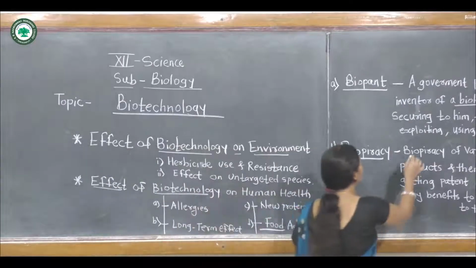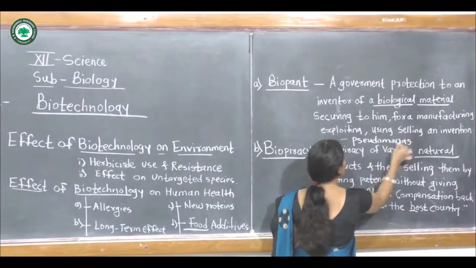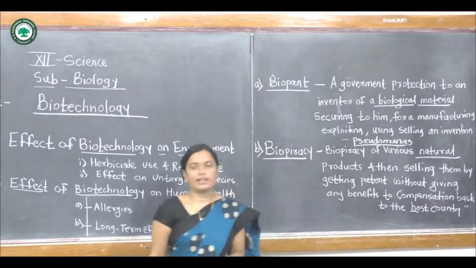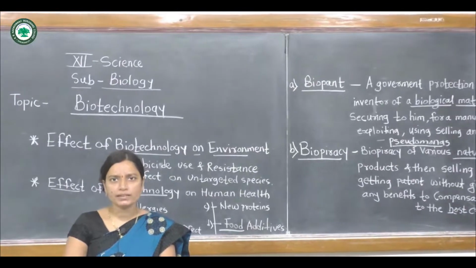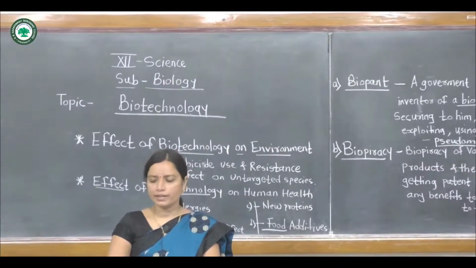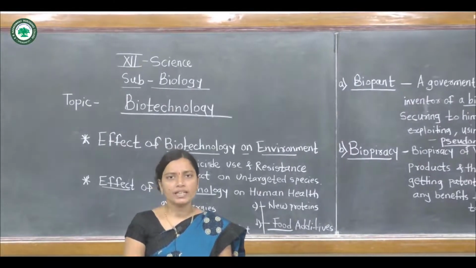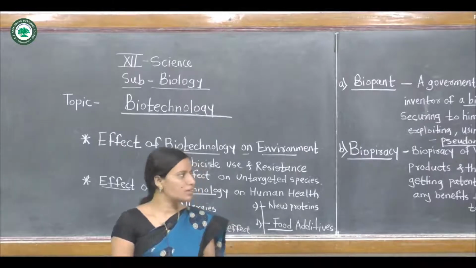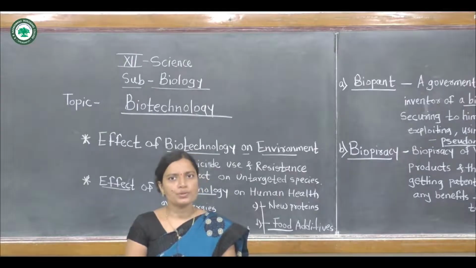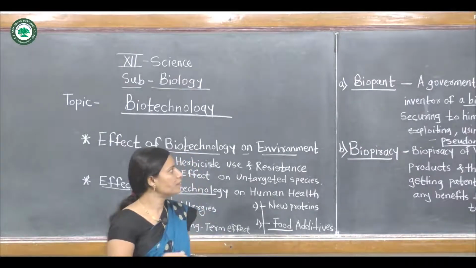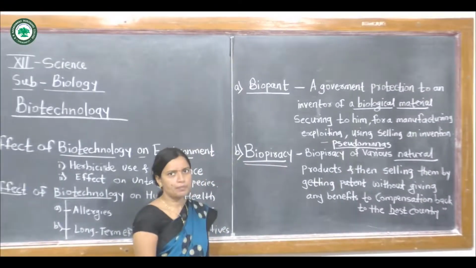The bacterium Pseudomonas, the first patent, was used for clearing oil spillages and was the first to be patented under the US patents. Now these are some of the intellectual properties, these biopatents, first invested in one of the bacteria like Pseudomonas. This is a biopatent. Now the next point, biopiracy.